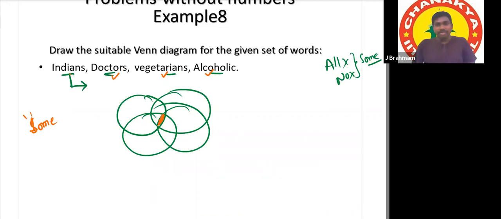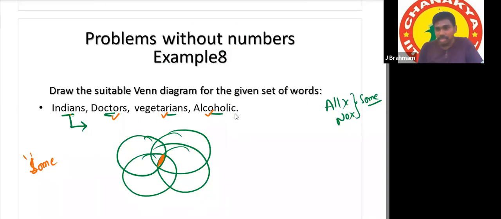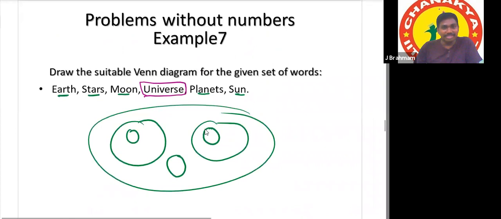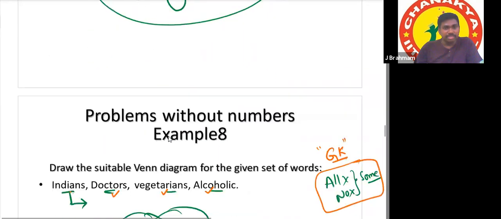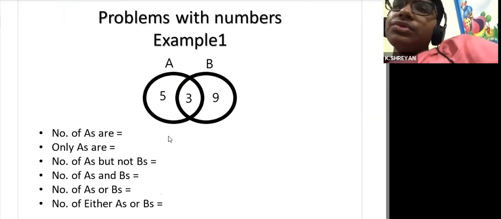Okay, right. So for these types of questions, we should be clear with the concepts all, some, no, and some not. Along with this we should know the relation between the words. To know the relation between the words we need some general knowledge. Without general knowledge, how can you say that India and China are in Asia?